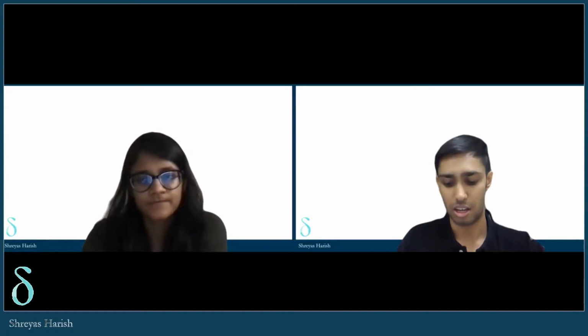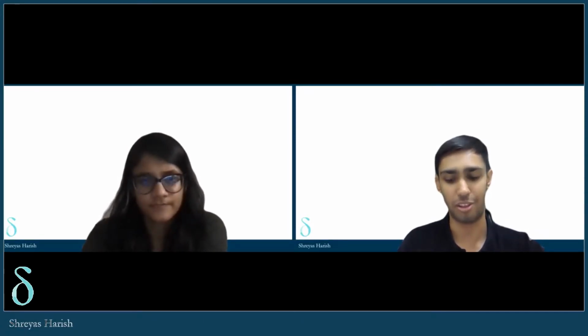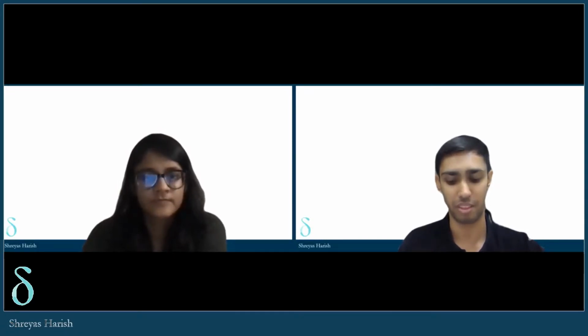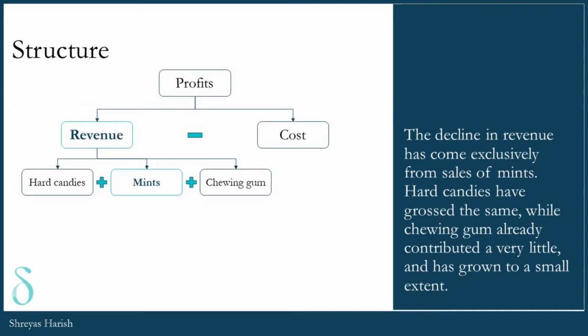Understood. So it appears that mints seem to be causing the entire decline in our revenue. And so I'd like to dive a little deeper into why our revenue from mints has gone down. Having identified revenues as the key cause of the downturn in profits, we then further break that up into the three sources of revenue.